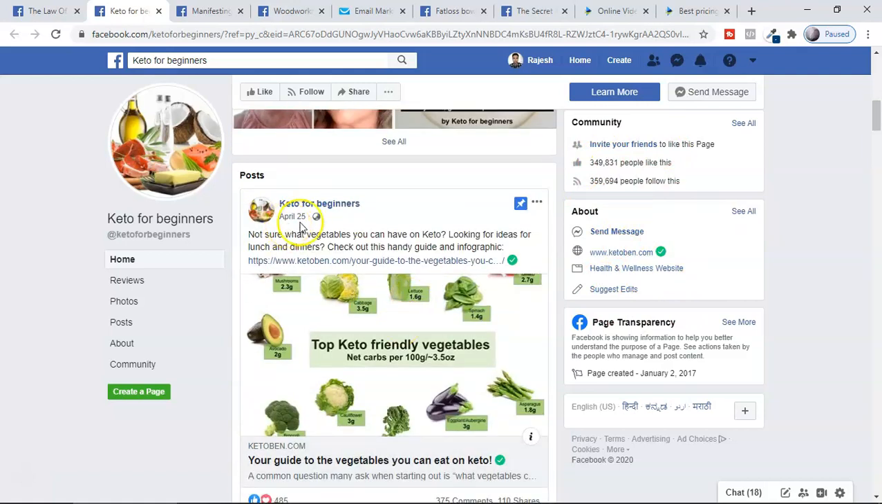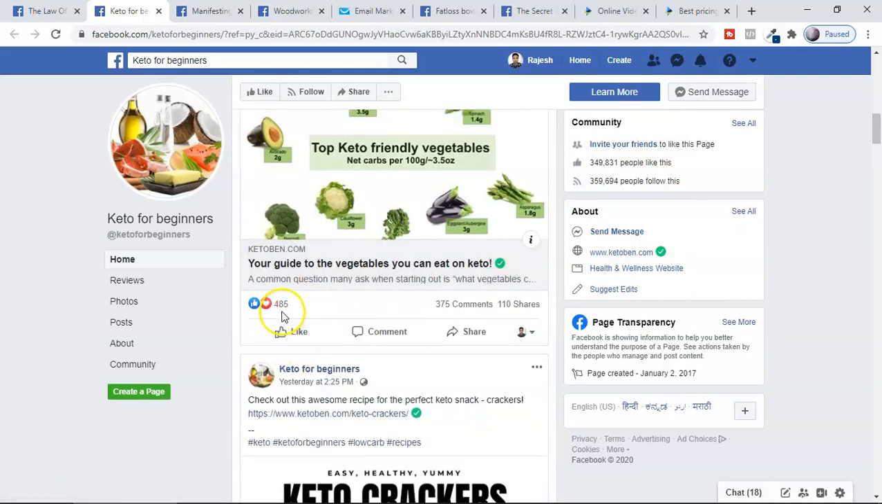Look at this. They posted this post in April 25, and look at this. They got like 485 likes, 110 shares and 375 comments, all free.